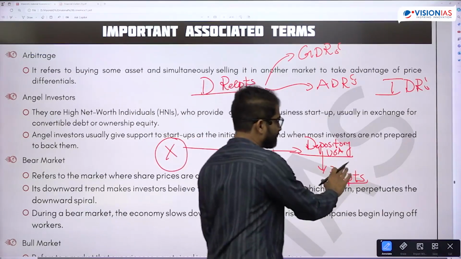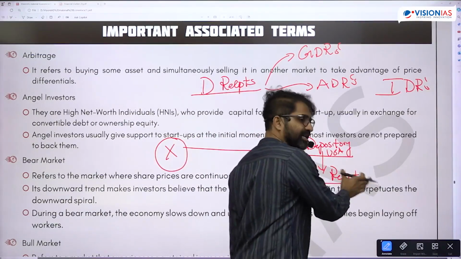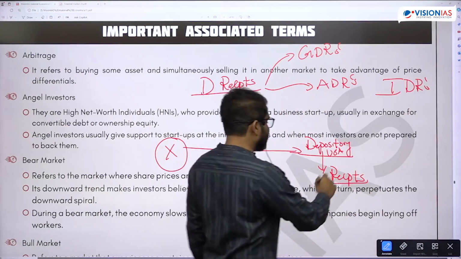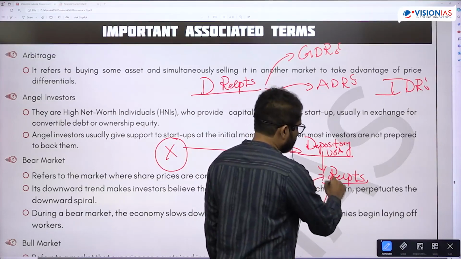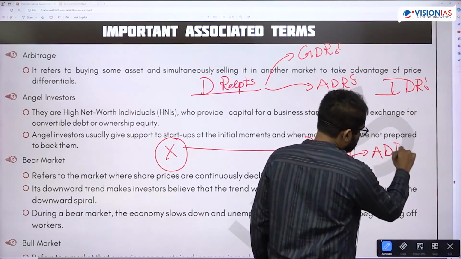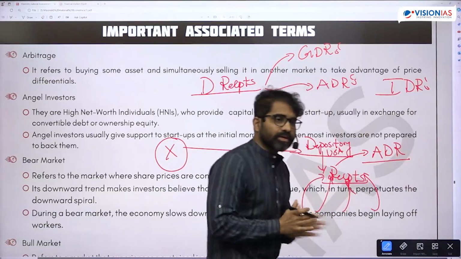But this receipt is not a share. It is a kind of derivative only, meaning the receipt value is derived from shares. The investors in the US will buy these receipts by paying dollars, and these receipts will be traded on those stock exchanges. So it is a mechanism through which an Indian company raises money from the US market in dollars through the depository route. This is nothing but ADR, American Depository Receipt.